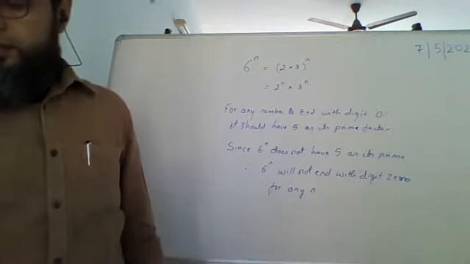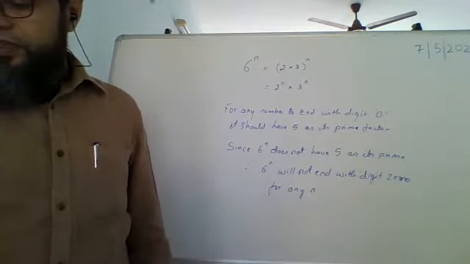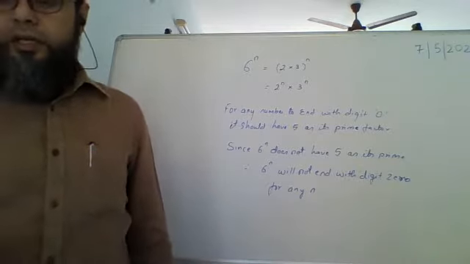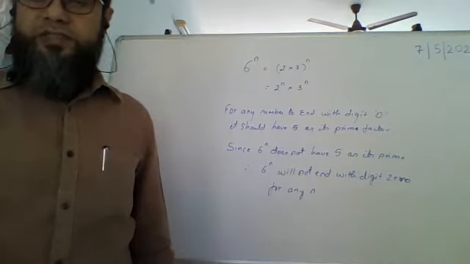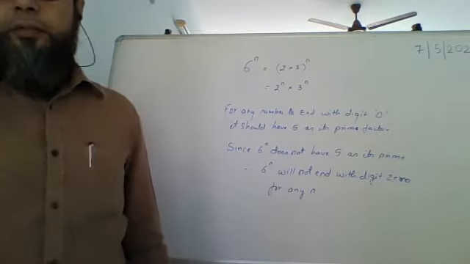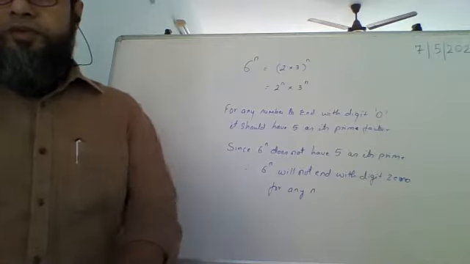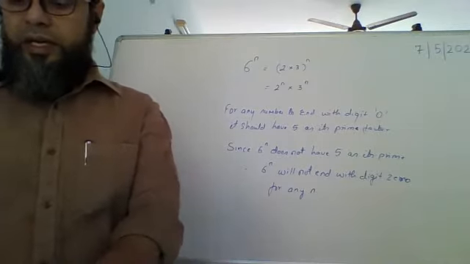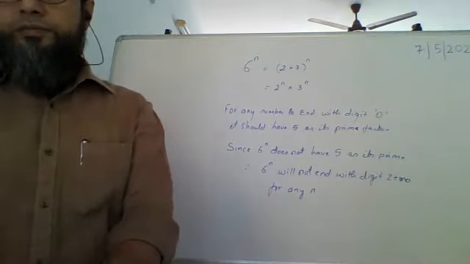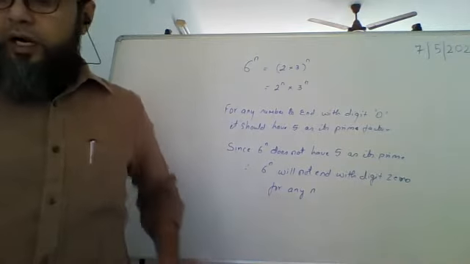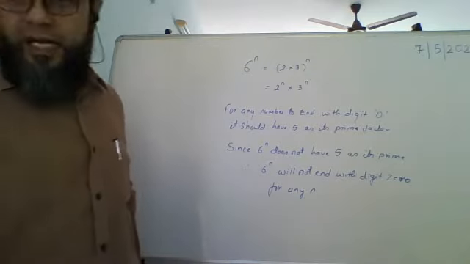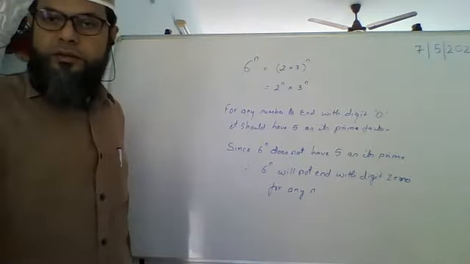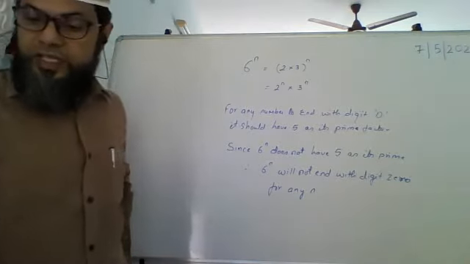Done with this? Any other query? Otherwise, we'll start with irrational numbers. If you have any query, please ask. If not, then let's begin with irrational numbers. Before that, we need to see how we are going to prove that numbers are irrational. So we will see that also.